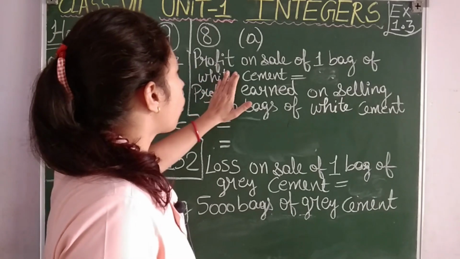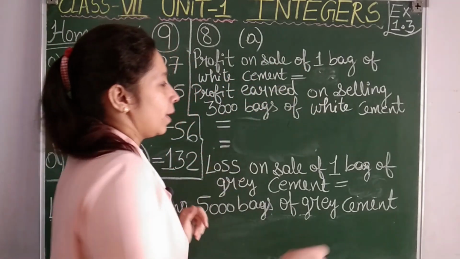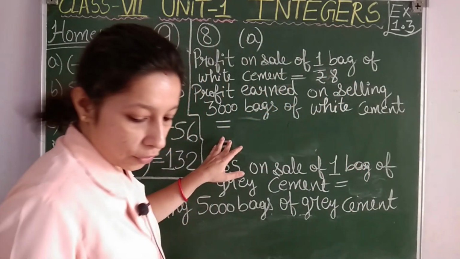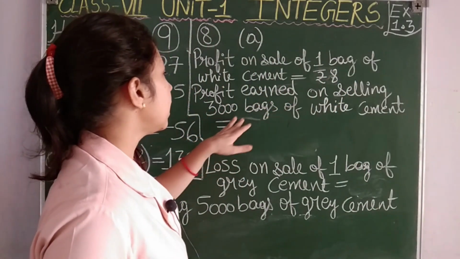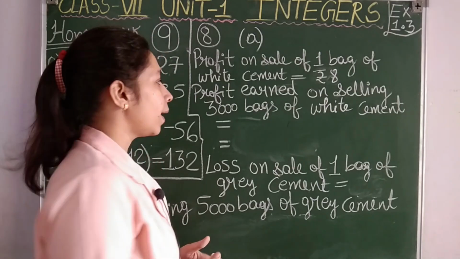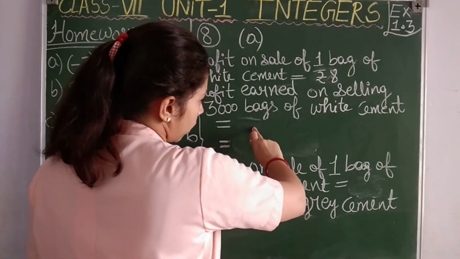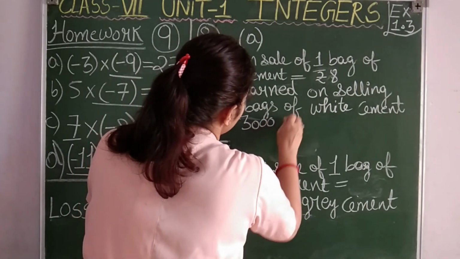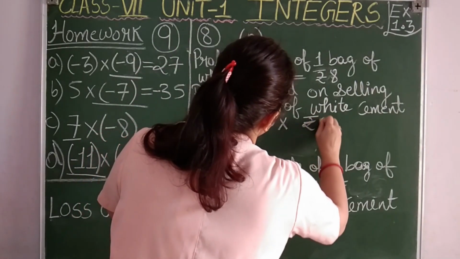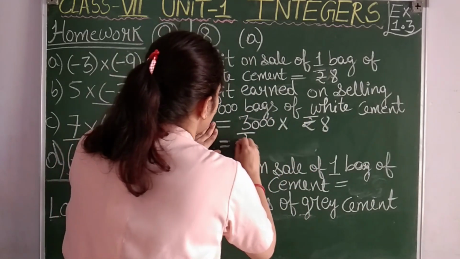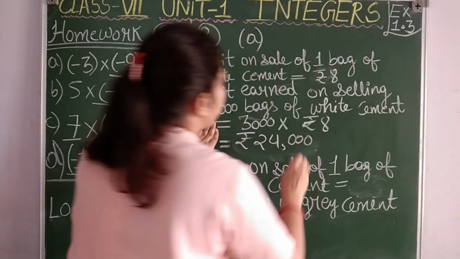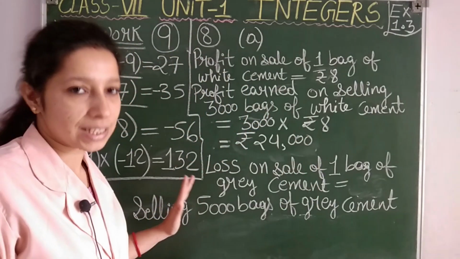Let us see. Profit on sale of one bag of white cement is rupees 8. Then profit earned on selling 3000 bags of white cement. So on one bag of white cement, rupees 8. On 3000 bags of white cement, 3000 multiplied by rupees 8. So 3 8s are 24. So 24,000 rupees is the profit on sale of 3000 white cement bags.